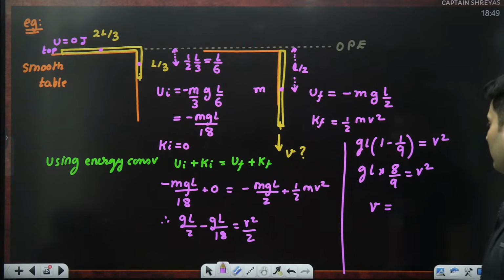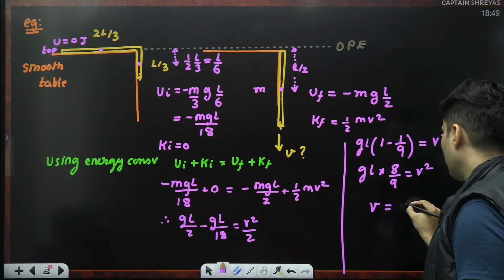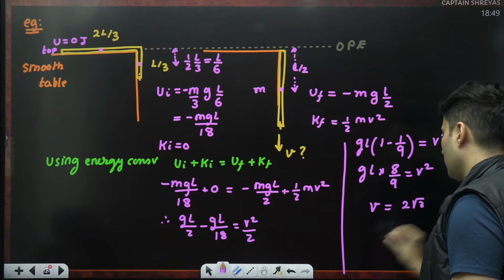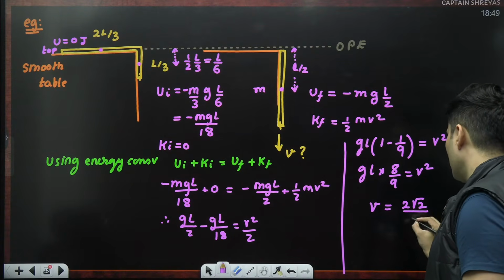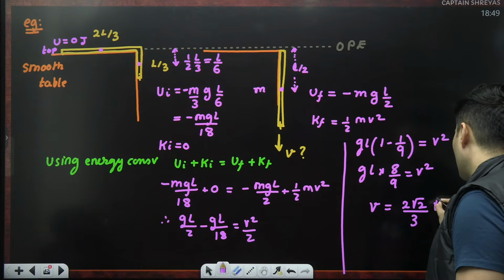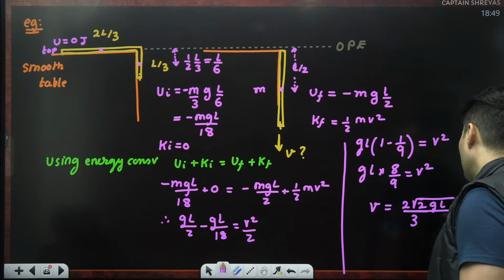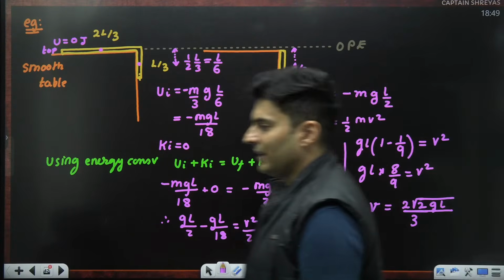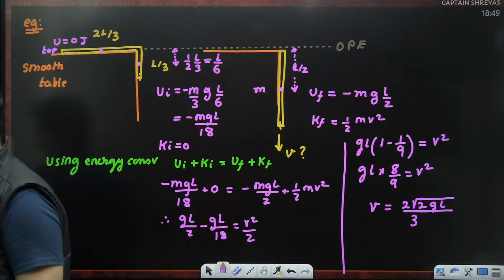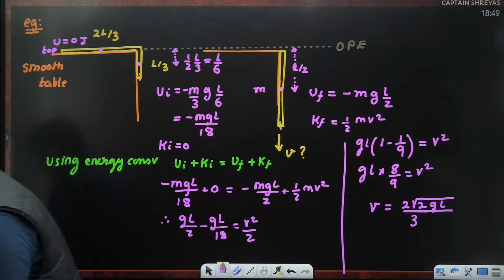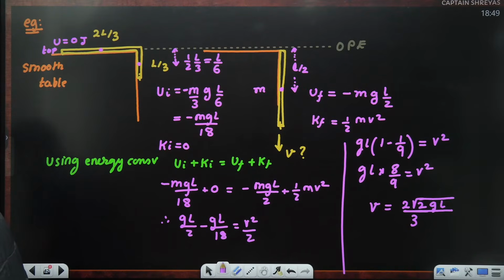Root of 8 is 2 root 2. Root of 9 is 3. Root 2 will be multiplied with gL. That is what it is. That is the final answer: 2 root 2 gL, whole thing divided by 3. Its mass is uniform. That's why I can divide the masses proportional to the length.